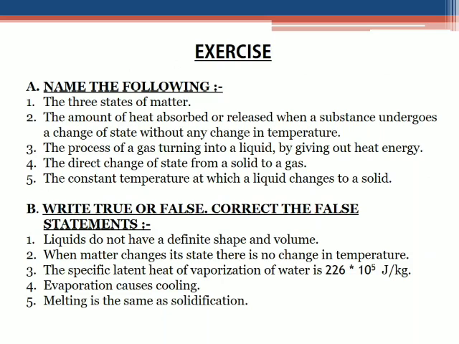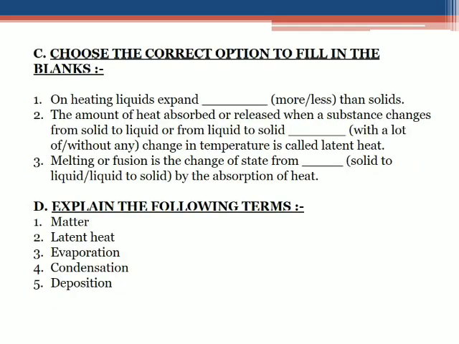Now here are some objective questions. You'll have to find out the answer to these questions. Go through all the 4 videos of this chapter and then find out the answer. You have to write this down in your copy: name the following, true or false, fill in the blanks, and explain the following terms. These 4 you have to do on your own. Copy the questions and write the answers in your copy.